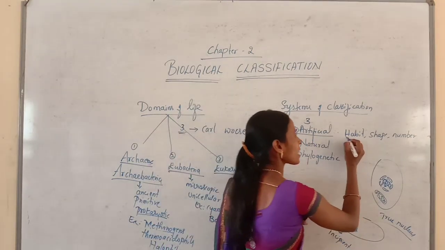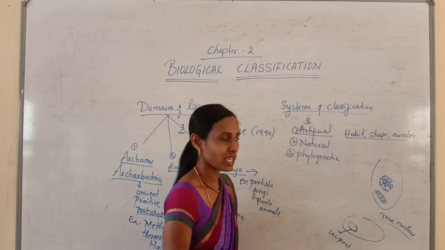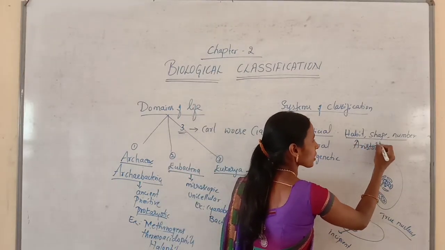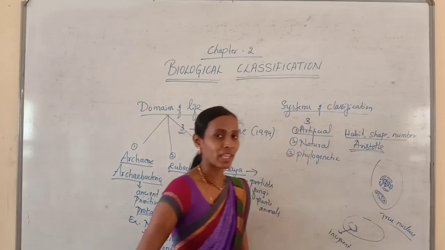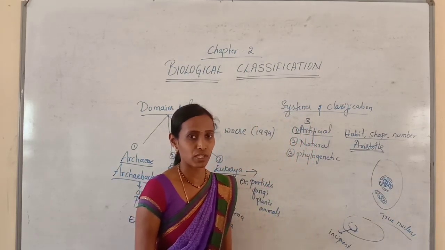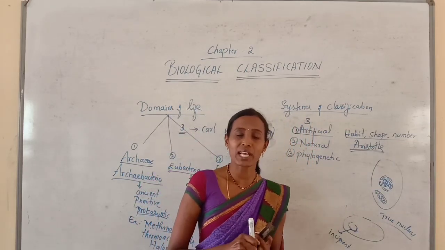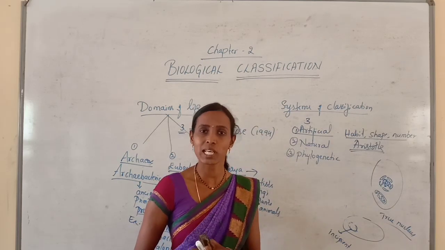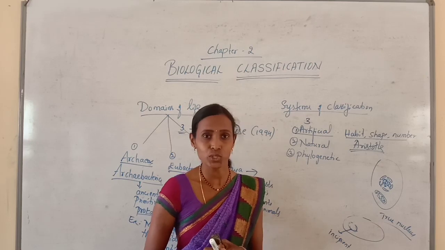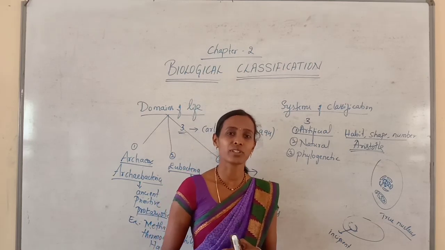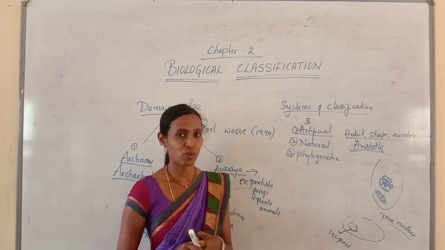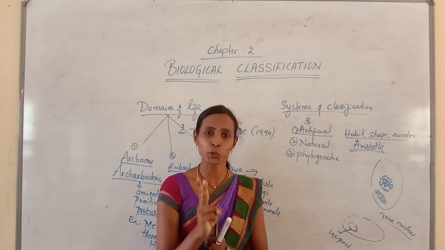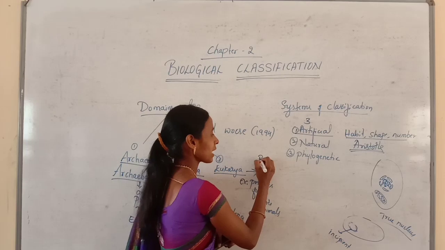The best example for the artificial system of classification is Aristotle's system of classification. The first attempt at classification was made by Aristotle. Aristotle is a Greek philosopher, and you know that Aristotle is the father of biology as well as zoology. Biology is mainly classified into two branches, botany and zoology.